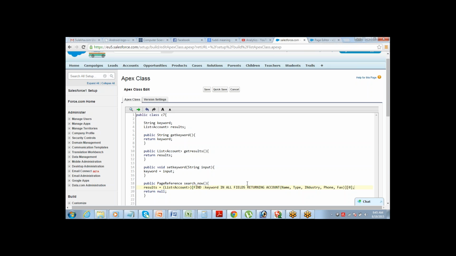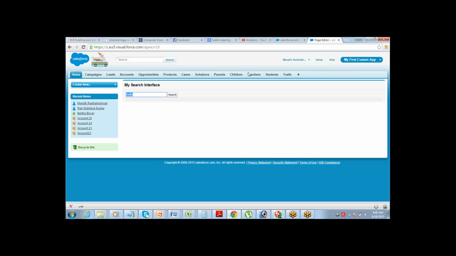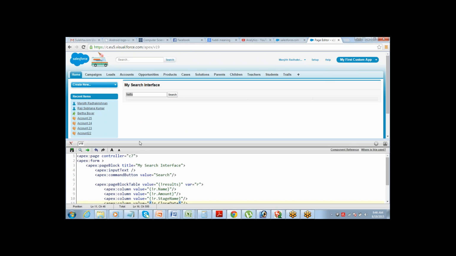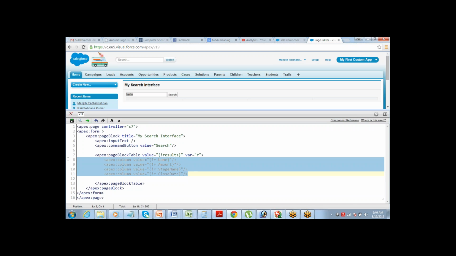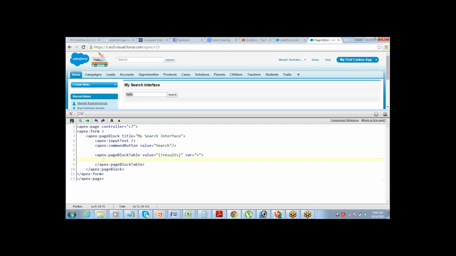Now that's it. My search now will perform a find operation and return it to the results. Set keyword will set the value into the keyword variable, and this keyword variable will be searched here. Now let's go and define or call these functions here. First of all, let me complete this because it's for account now.